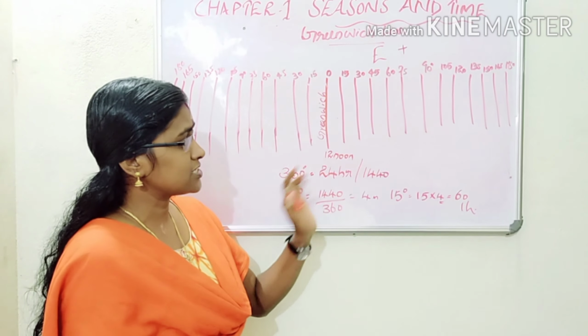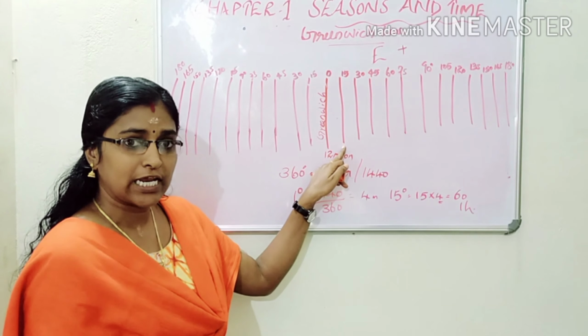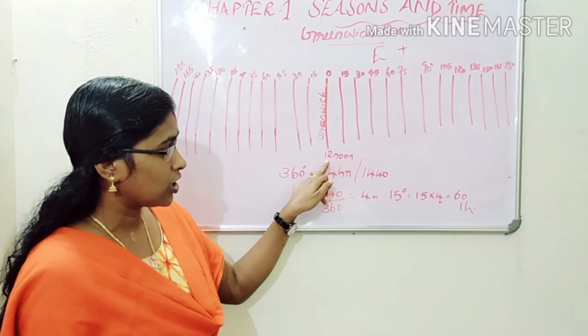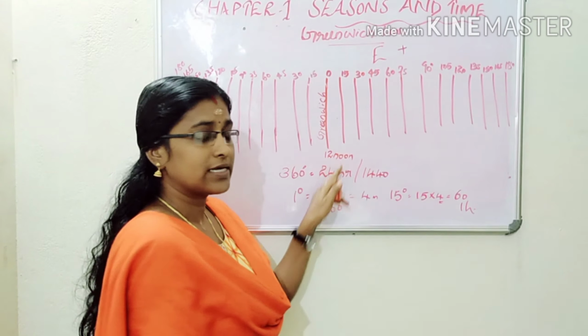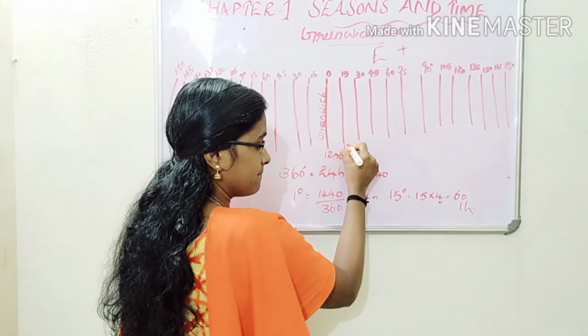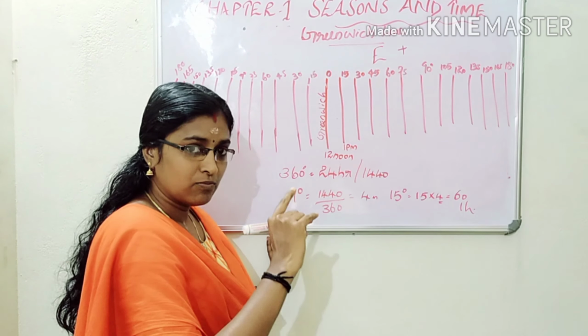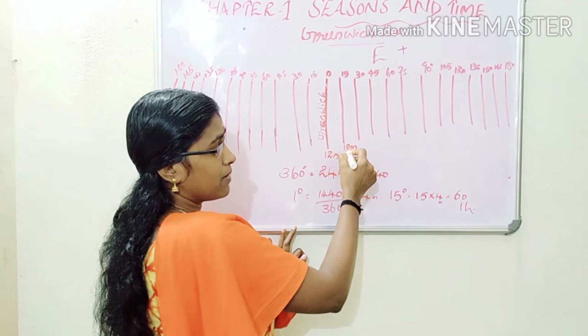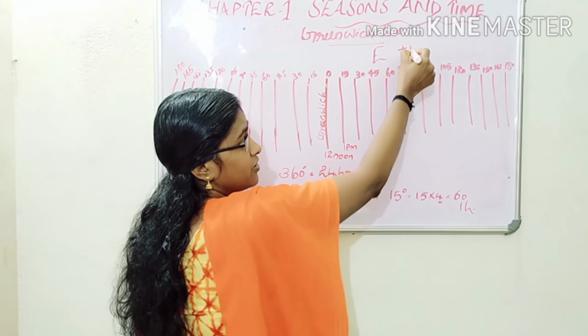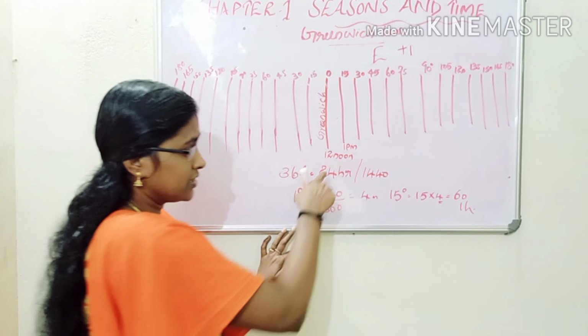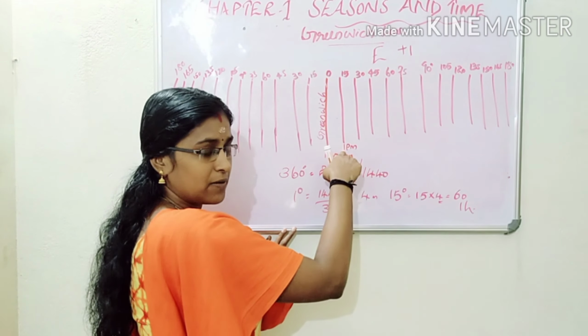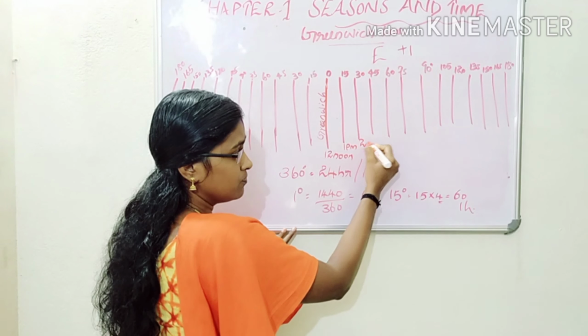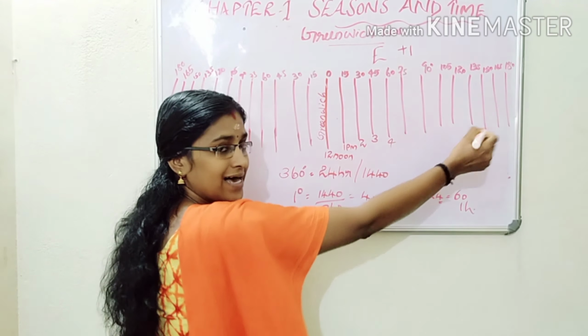What would be the corresponding time at this 15 degree longitude? Here 12 noon, then here 1 p.m. Then here 2, here 3, here 4, like that.